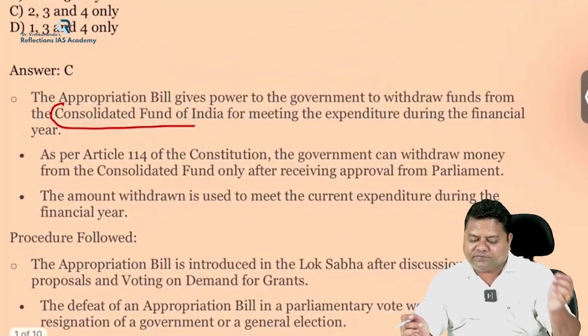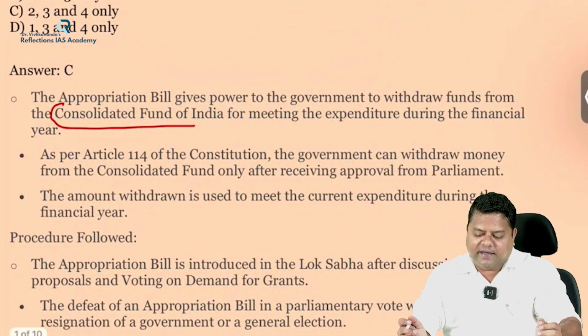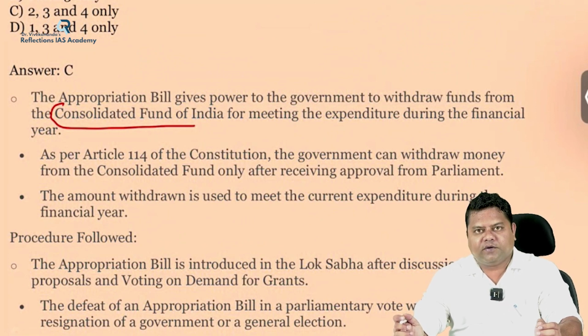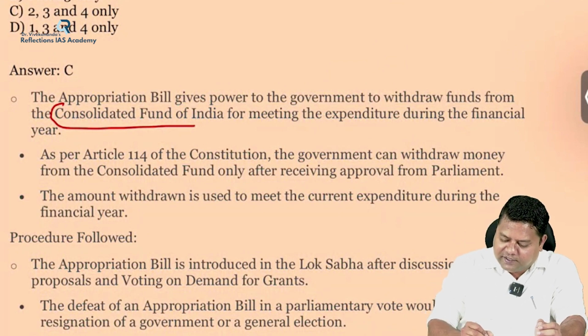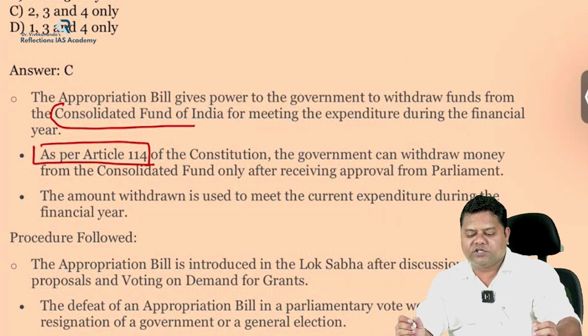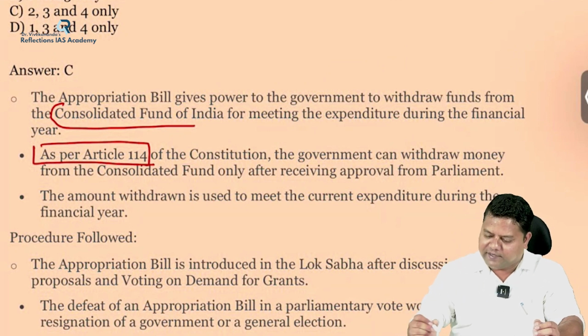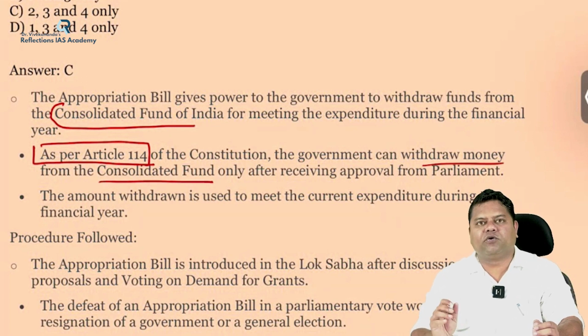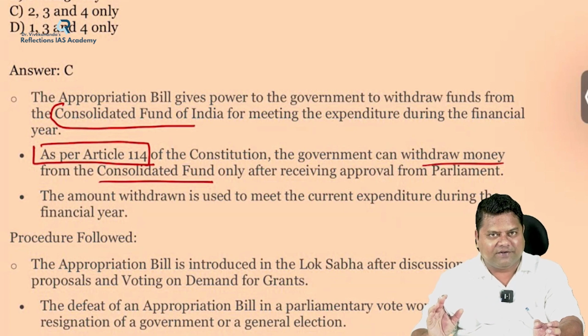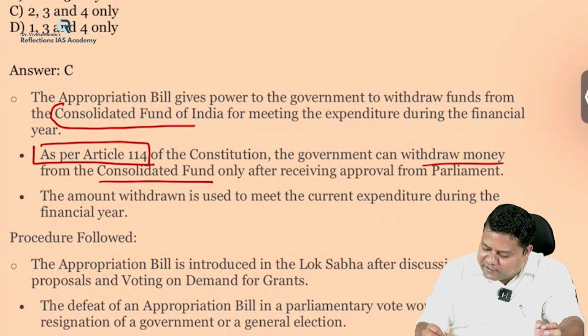This power of the government to withdraw money from the consolidated fund of India is mentioned in the Constitution of India under which article? Under Article 114. Article 114 empowers the government to withdraw money from the consolidated fund of India, and that too only after receiving the approval of the Parliament of India.